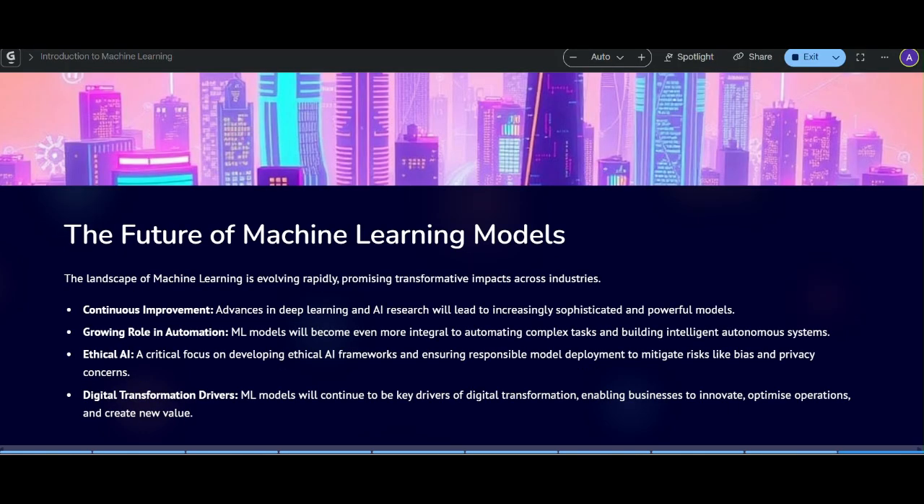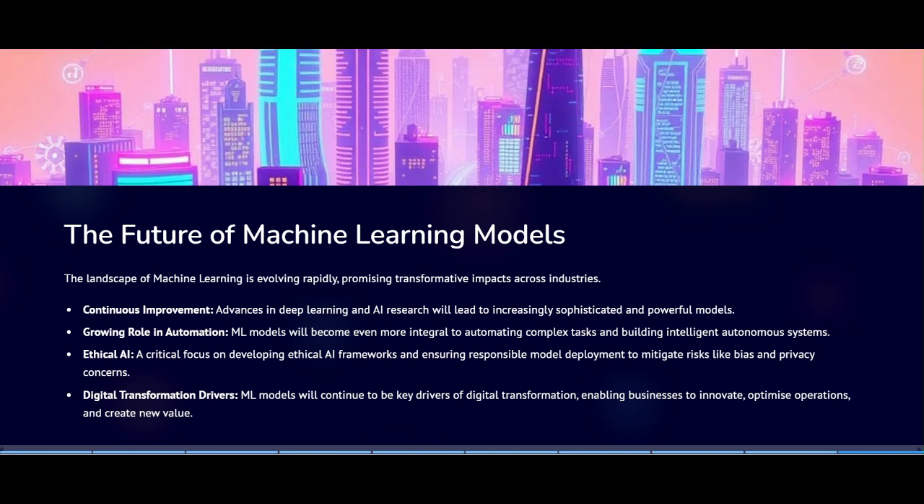And the future of ML. Machine learning is evolving fast. We are seeing smarter models, ethical AI, and more automation, from health to education to entertainment. ML is transforming our world.